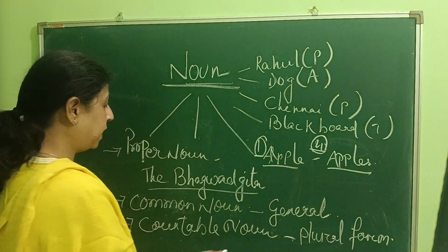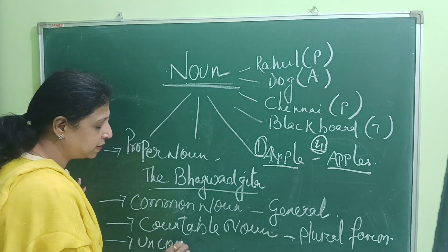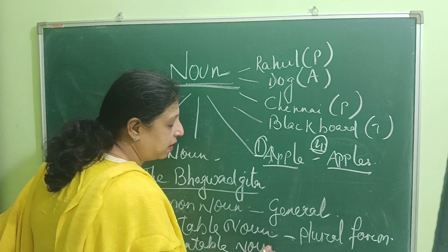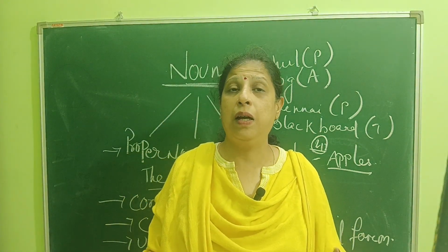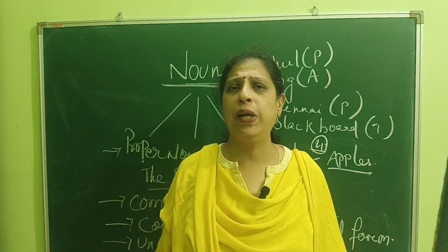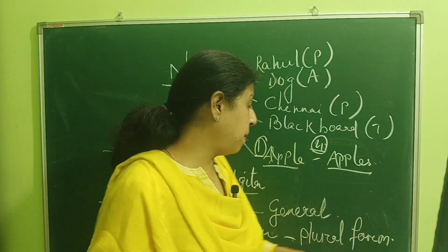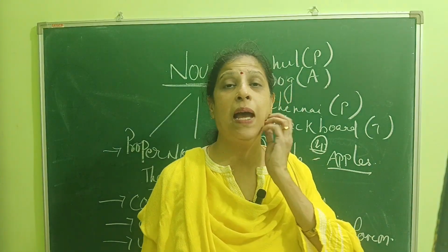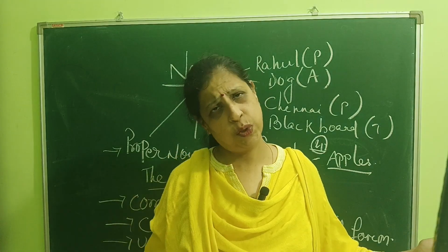Now, the next one, opposite to it, is uncountable noun. What is an uncountable noun? Uncountable nouns are nouns which you can never count. They are never in numbers. They are indefinite. You cannot count. For example, rice. You cannot say rices. And remember, it does not have any plural form. An uncountable noun has no plural form, and we say rice, rice only.